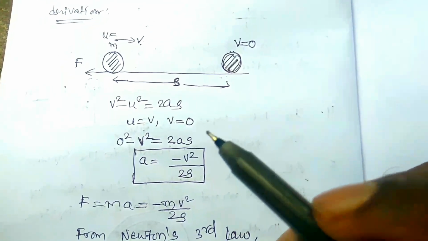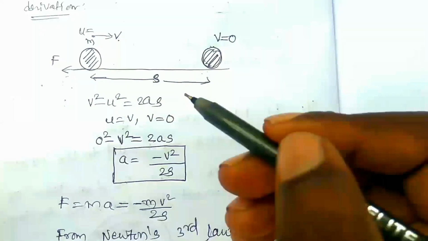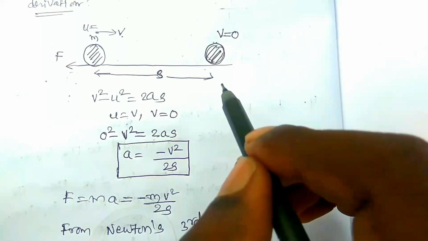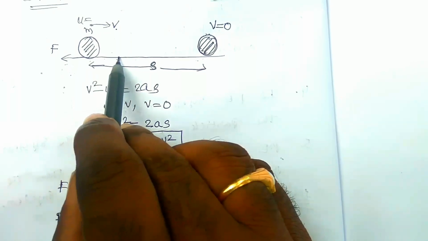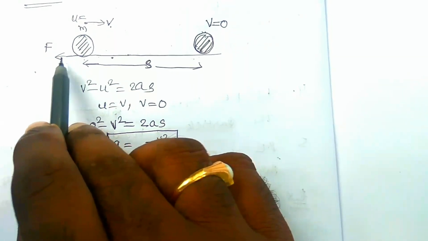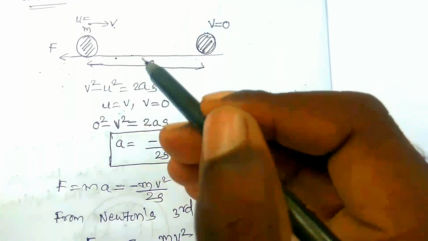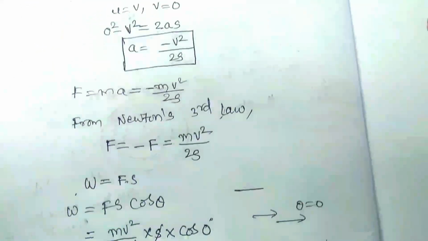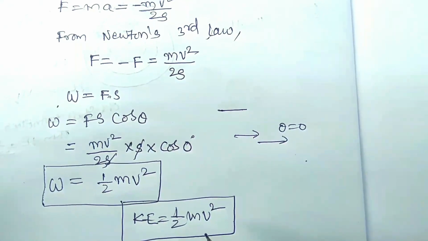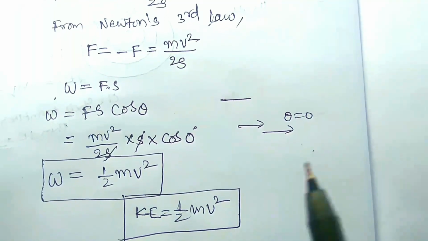Retardation means the velocity of the body is decreasing, because there are opposing forces, like the surface of the ground, which oppose the motion of the body. So that's why we take the retardation. So this is the equation for the kinetic energy of a body.